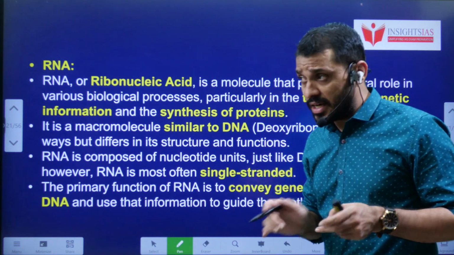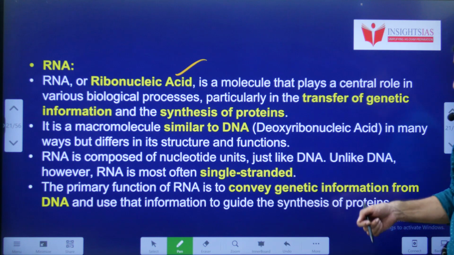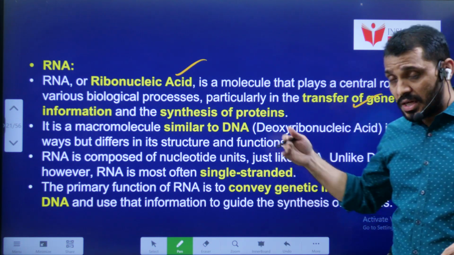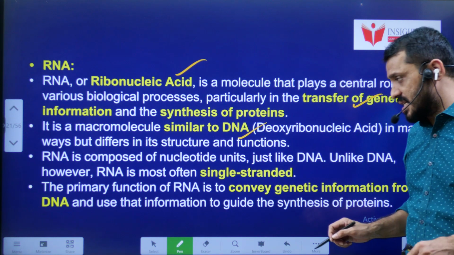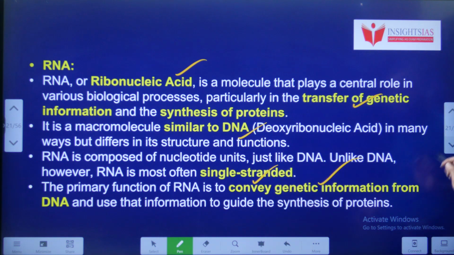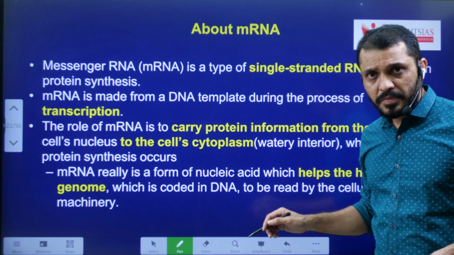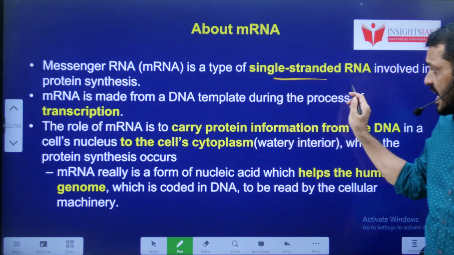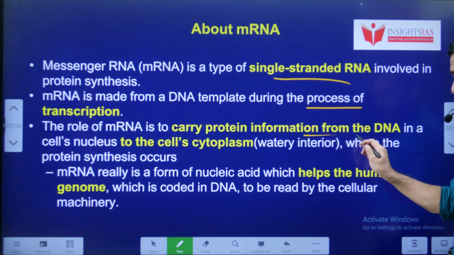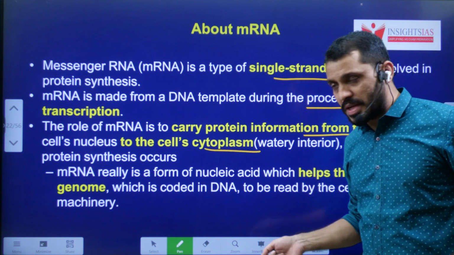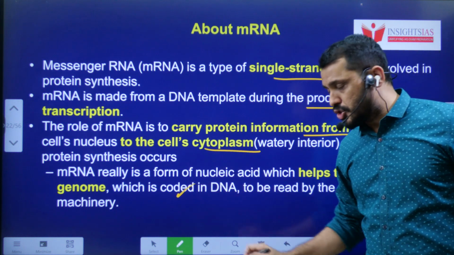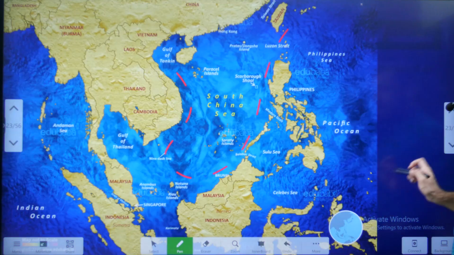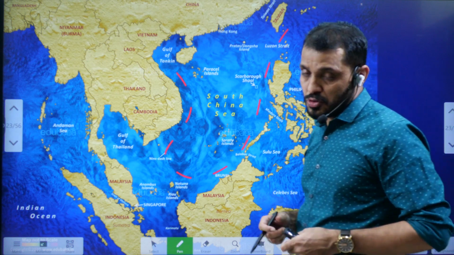Now let us see what is RNA. RNA stands for ribonucleic acid. It transfers the genetic information. It helps in the synthesis of protein. They are similar to DNA but single stranded. mRNA is a type of RNA which carries the message. They carry protein information from DNA to the cytoplasm. And mRNA helps in the human genome decoding, and they play a main role in ribosomes. So this is the third topic, microRNA.